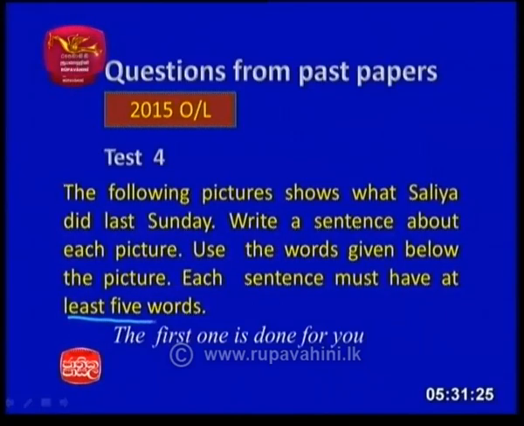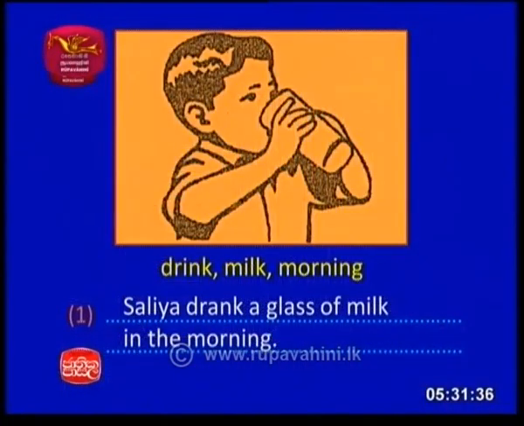See, they have given you a picture and they have given you, can you show me one picture please? Yes. Okay. Right. Now see, drink, milk, morning. Only 3 words have been given and you have to look at this sentence and follow this as a guide. Salia drank a glass of milk in the morning. So the word given is drink, but the example says drank, so then we have to use past tense for that.